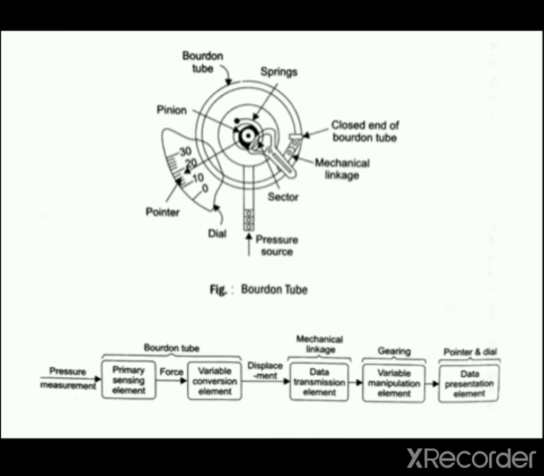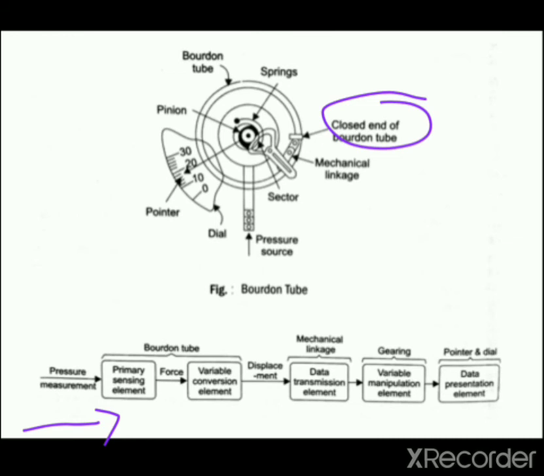The Bourdon tube acts as the primary sensing element and variable conversion element, in which pressure is sensed as an input quantity. When the pressure is applied, the closed end of the Bourdon tube gets displaced, which converts pressure into small displacement.